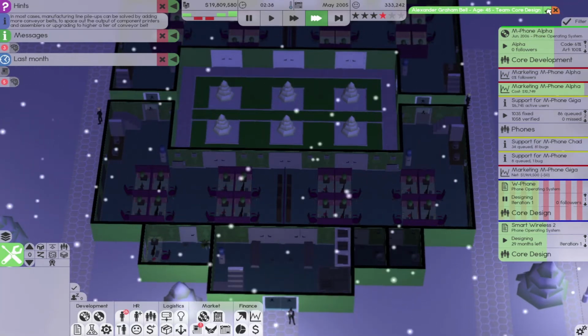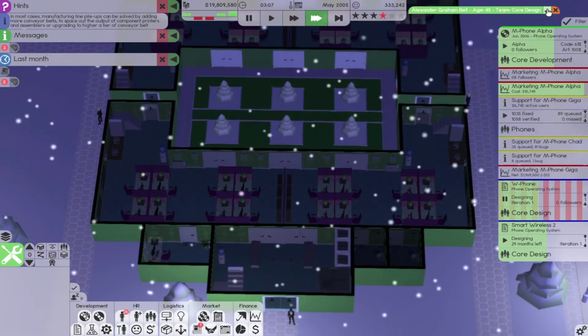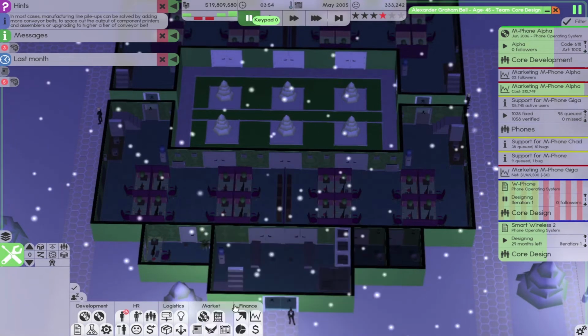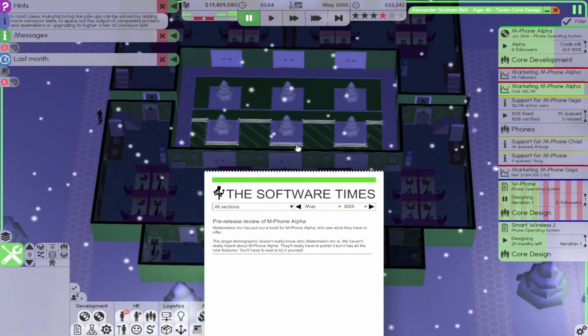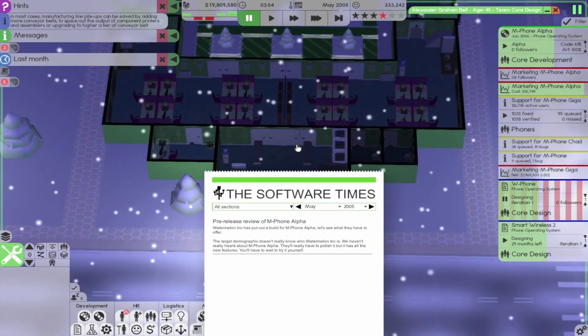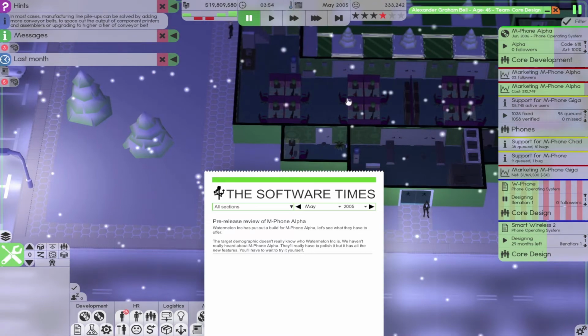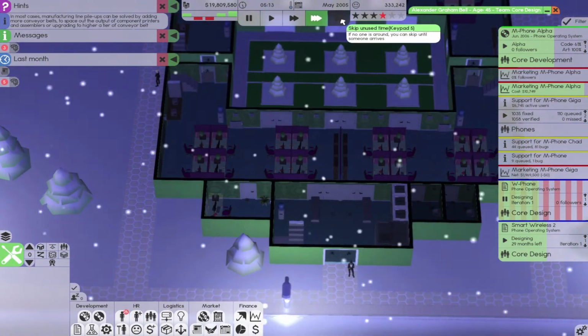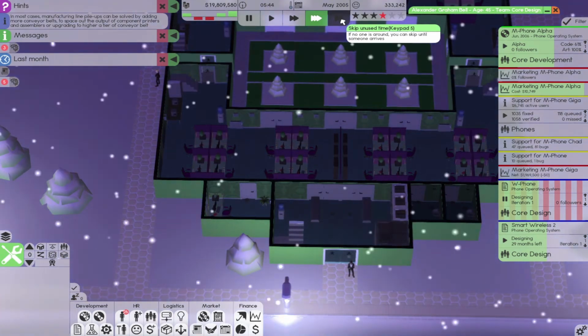Probably do one more day on that design deal. Let's see what they think of the press build. Doesn't look like it gave us any followers at all. They have to polish it, but it has all the new features. You have to wait to try it yourself. Okay, it didn't really do much for us. Press builds don't seem to do a whole lot right now.